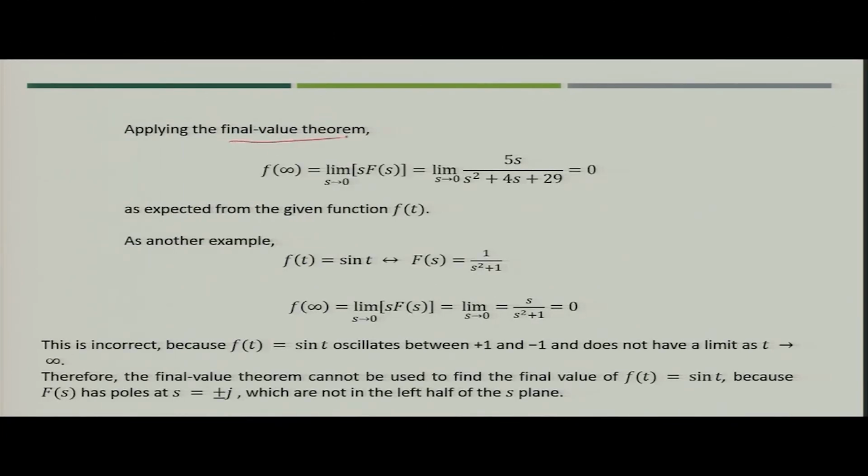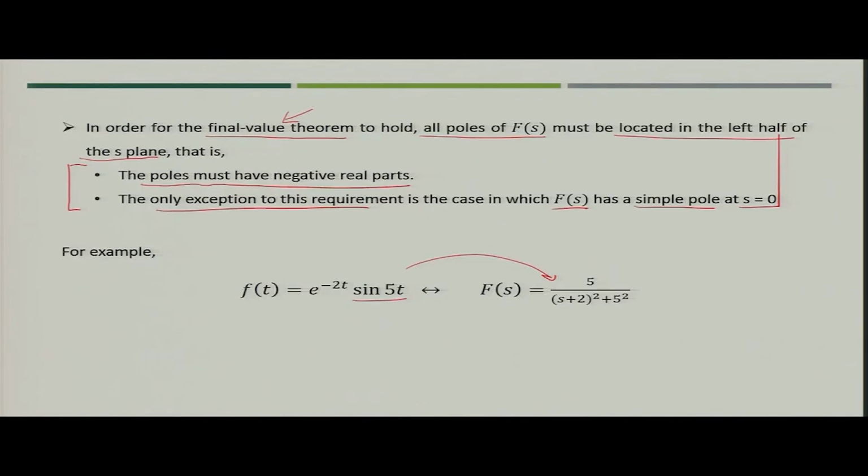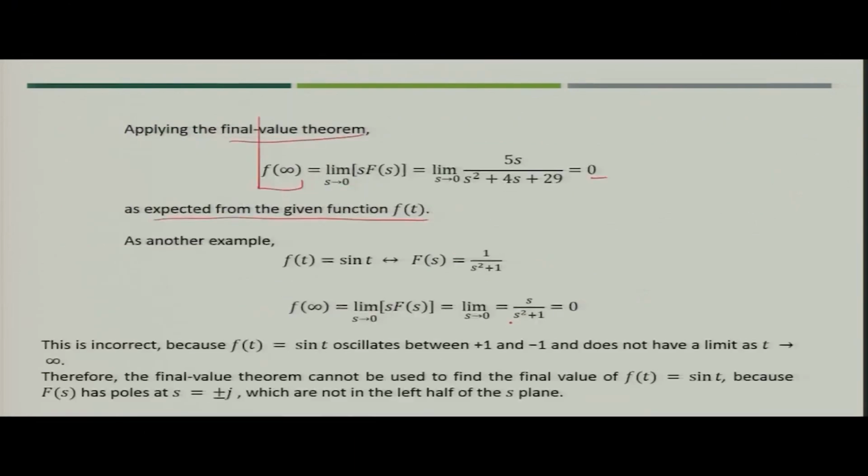If you apply the final value theorem, the value of f at infinity will be 0, because limit s tends to 0 of 5 s divided by s square plus 4 s plus 29 will be 0. This is what you can see from the function f(t) also, because you have an exponentially decaying component in the function. So, the final value will always be 0.